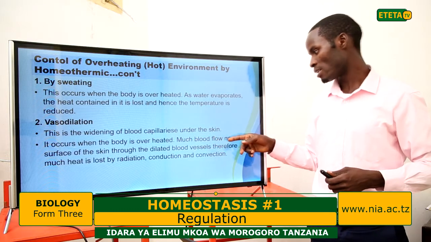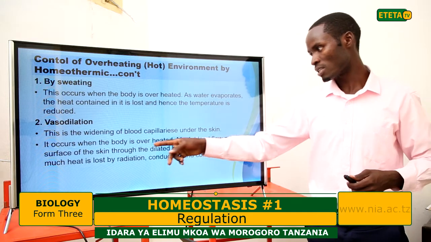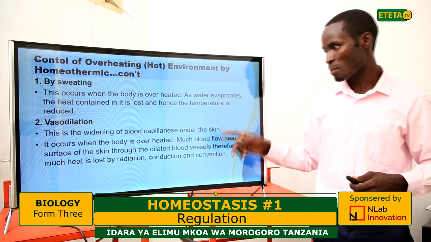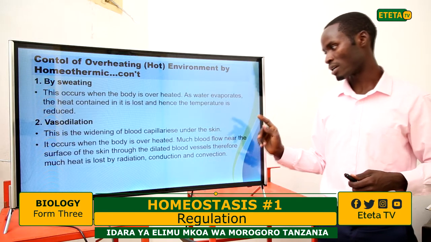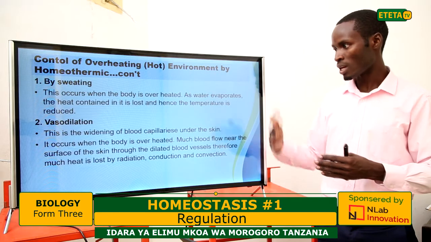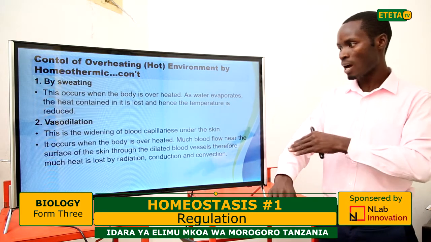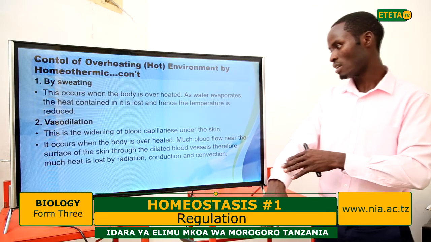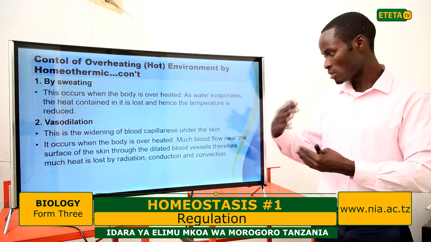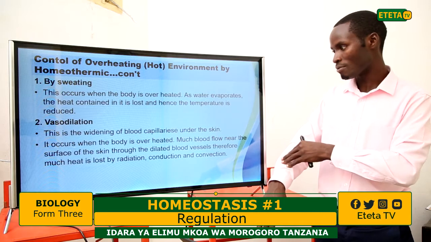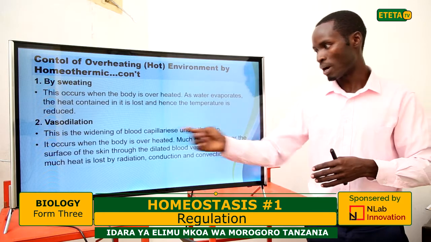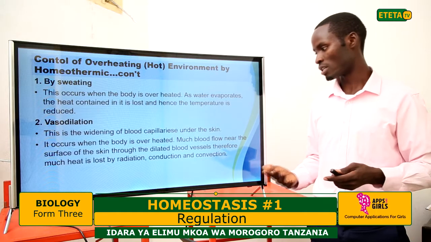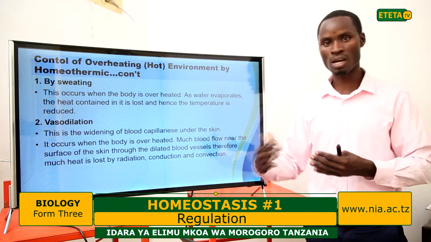Now, much blood flows near the surface of the skin through the dilated blood vessels, therefore much heat is lost by radiation. That means the dilated vessels will allow the blood to pass near the skin surface. Now, much blood is flowing near the skin surface, and therefore much heat is lost by radiation, conduction, or convection in case you are touching another body.